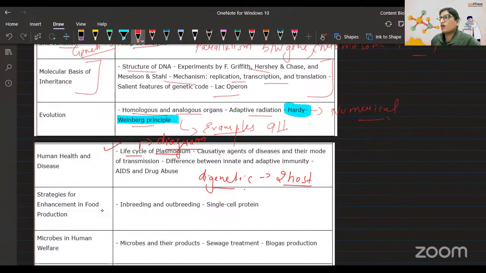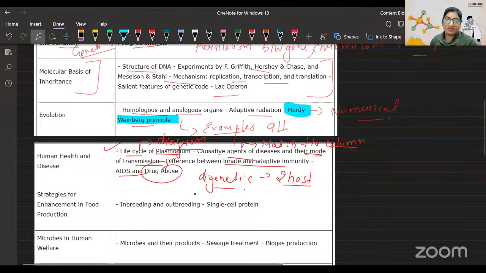On the causative agent, match the column type of question. That's my favorite type of question. Match the column. And their mode of transmission, difference between innate and adaptive immunity. AIDS is easy peasy. Drug abuse, all the drugs. There is an NCERT page also that I can show you. Right now I will show you that.